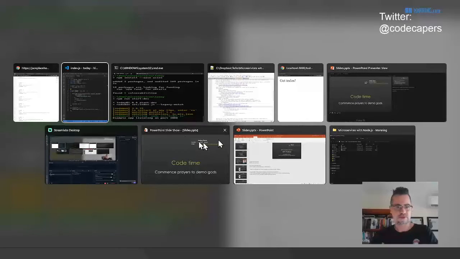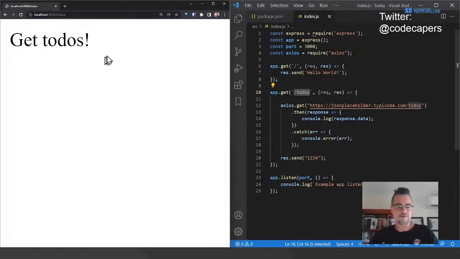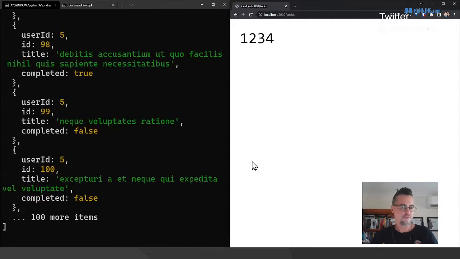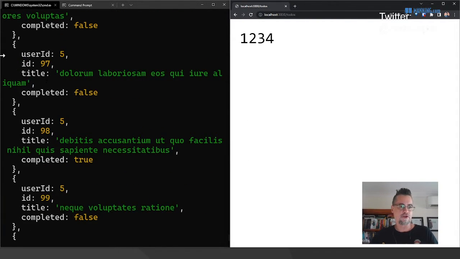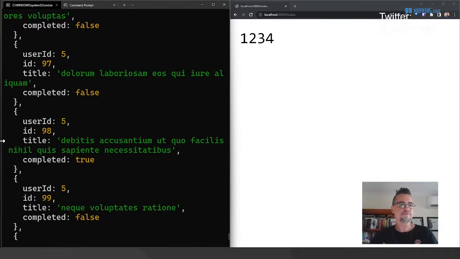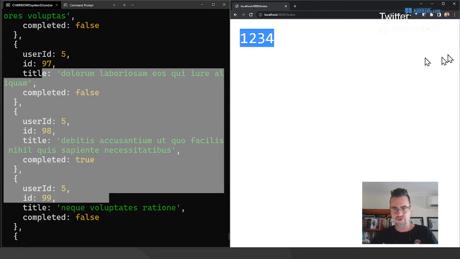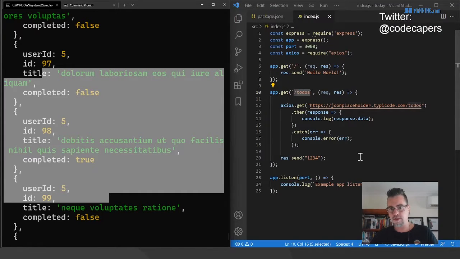So I'm just going to, oh, where's my example? Here we go. I'm just going to refresh this browser here, and we should see on the left-hand side my console log. There we go. So you can see here a lot of to-do items have been printed out, and it's returned the 1, 2, 3 string that I'd coded in there.